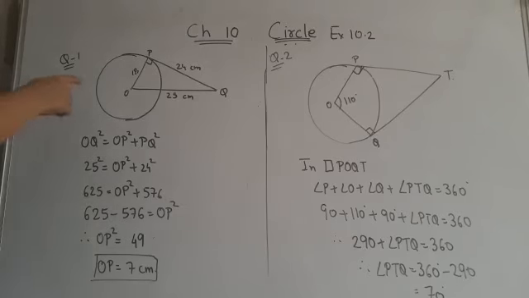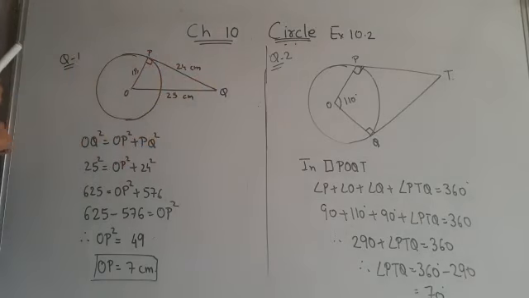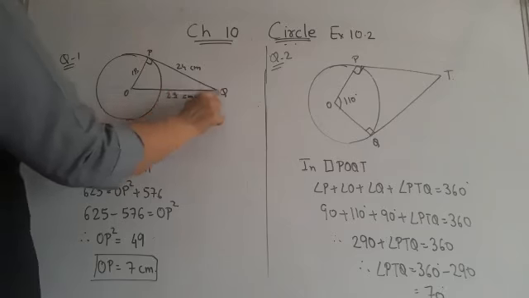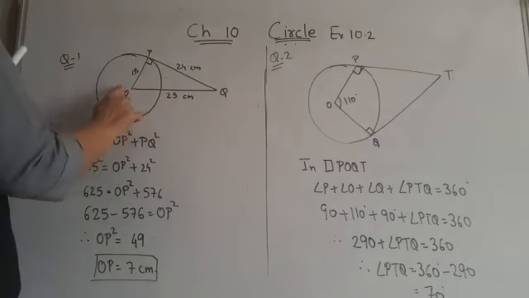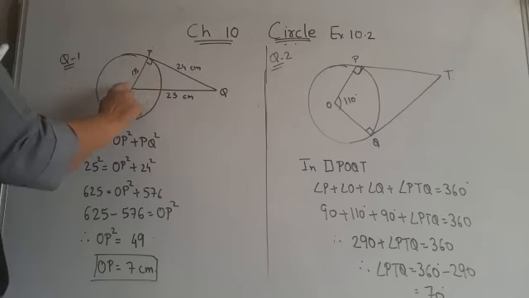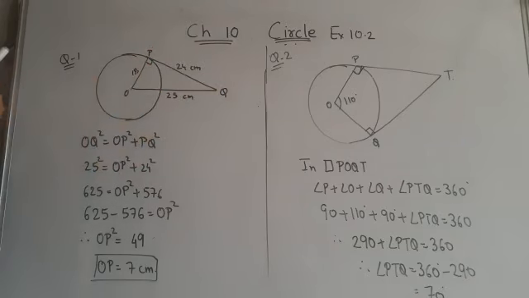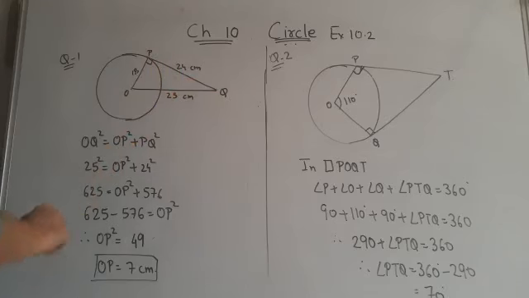Now children, as you all know, this is radius, this is tangent. They are always perpendicular. That means triangle OPQ is a right angle triangle. Angle P is 90 degree. So OQ, that is the side opposite to 90 degree, is the hypotenuse. So by Pythagoras theorem, we can say that OQ square equals OP square plus PQ square.